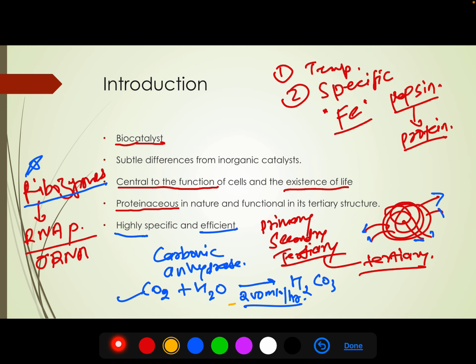But when the same reaction is catalyzed, the speed becomes 3600 molecules per second. So the speed of the reaction has become almost 10 million times. So we see that enzymes are very efficient and very fast.